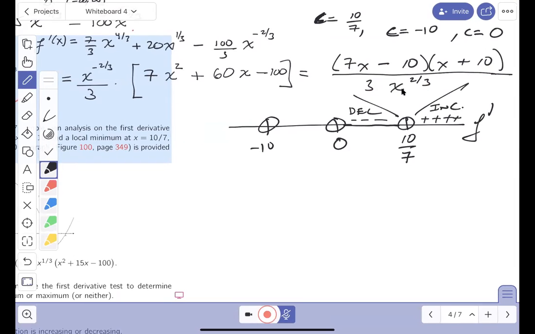Now, what's a good number between minus 10 and 0? I'd say minus 1. Got to plug it in. This would become negative. This would become positive. Now, I hope you're not struggling with these powers over here. But if I put a minus 1 over here, I'd be squaring it. So this bottom becomes positive. The fact is, the bottom will always be positive. Always, because I'm squaring it. Now, when I say that it's 0, it's 0, but the numbers beyond 0 are always going to make this thing positive.